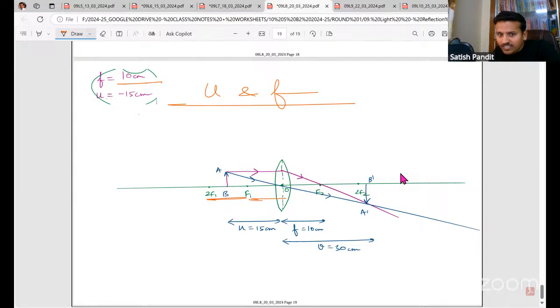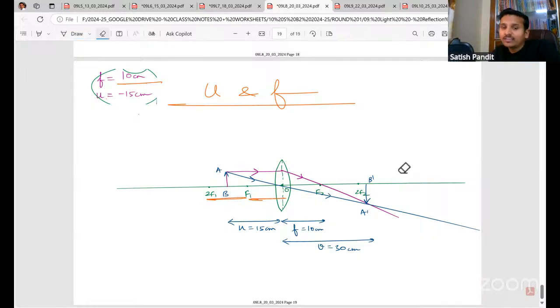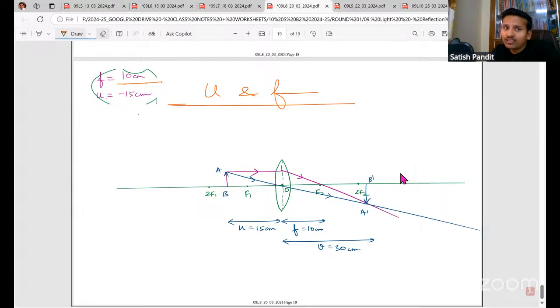Okay. So if this is 10, generally in the case of lenses, we mark the focal length. For a convex lens, the focus is marked on the right side because rays are going to converge here, right? If this is 10, this will also be 10. Same way, if this is 10, this will also be 10. Correct? So 10, 10, 20.